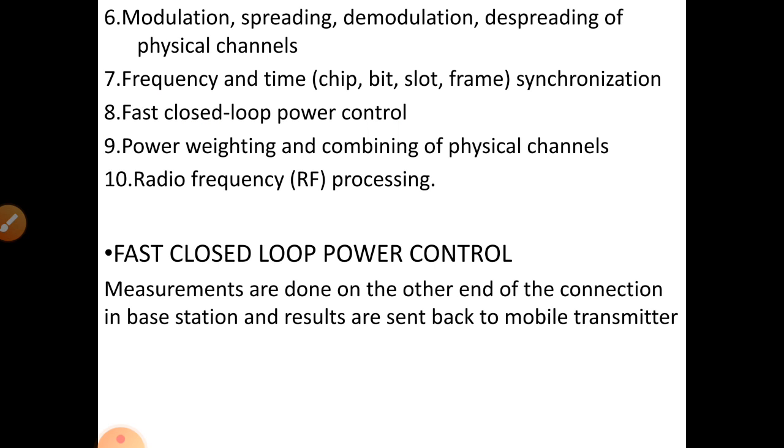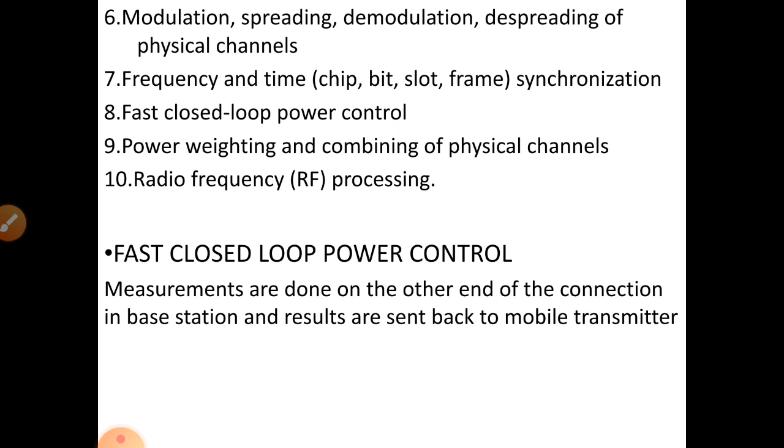And the eighth one will be fast closed loop power control. I have given the meaning in the slide itself. That is, first the measurement will be done on the other end side, at the base station, and the results will be sent back to the mobile transmitter. Based upon the results, they will increase or decrease the power.